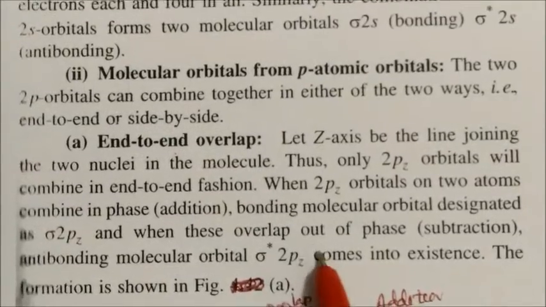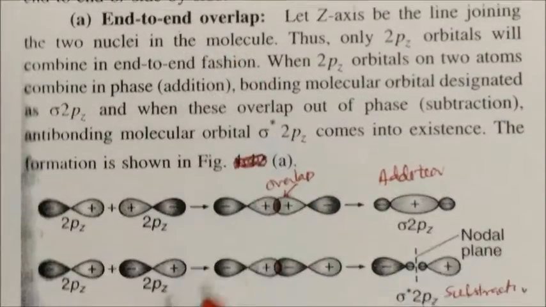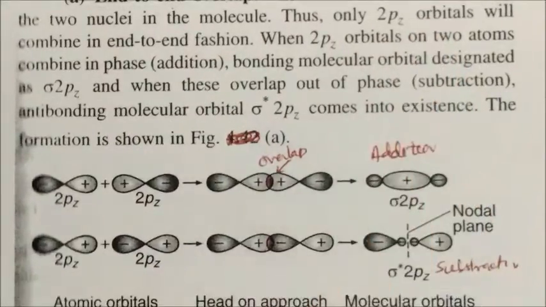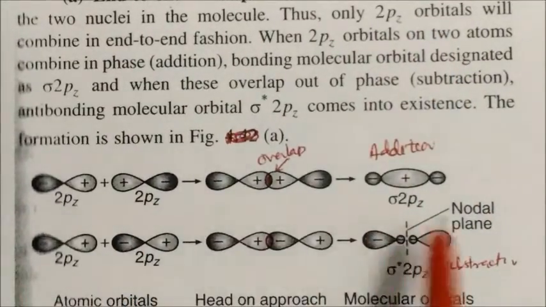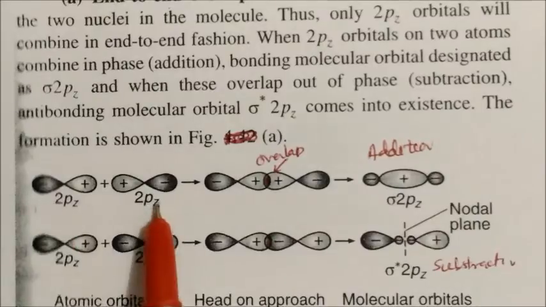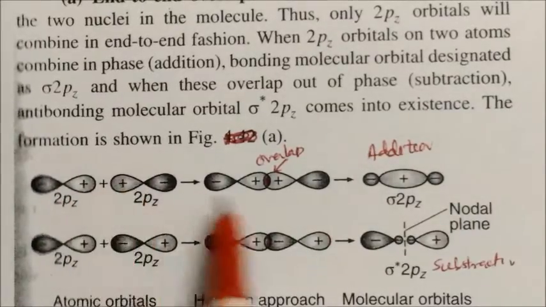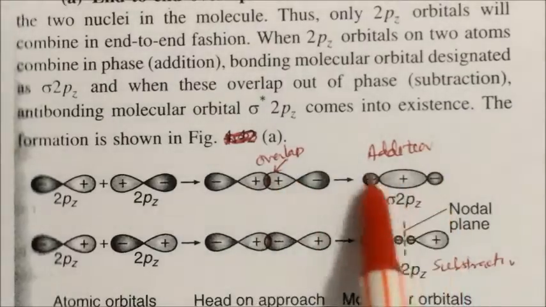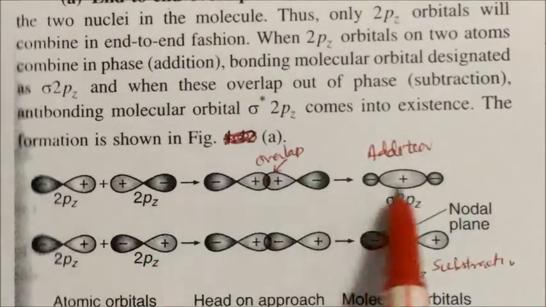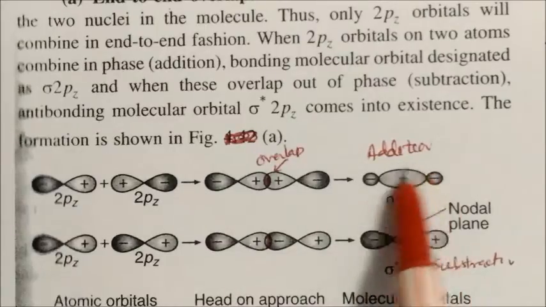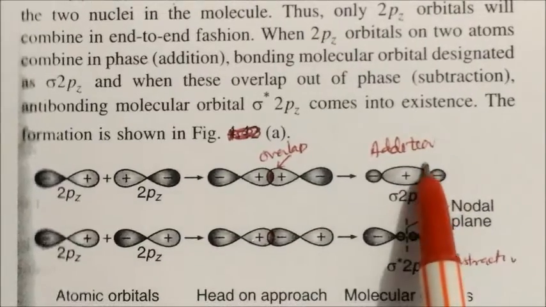So let us see one by one. In end-to-end overlap, what will happen? Let us take the example of two 2pz orbitals. I think you can see this picture. This is a 2pz, this is a 2pz. When the phases are the same, plus sign, they will overlap, and this is the addition of two pz orbitals. So you can see this coming into existence. This is the bonding molecular orbital.